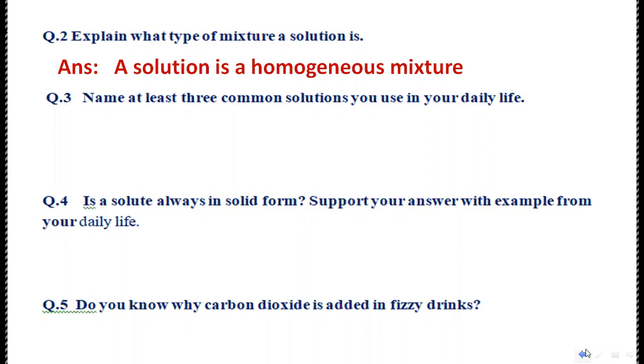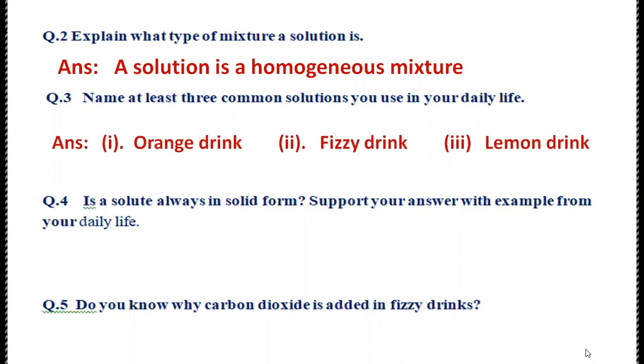Question number 3, name at least 3 common solutions you can use in your daily life. Answer is orange drink, fizzy drink, and lemon drink. Question number 4, is a solute always in solid form? Support your answer with example from your daily life.